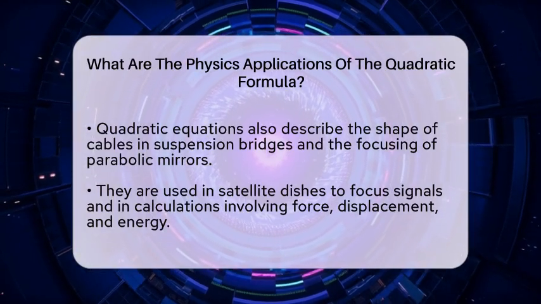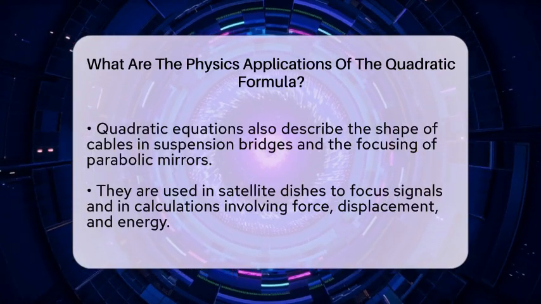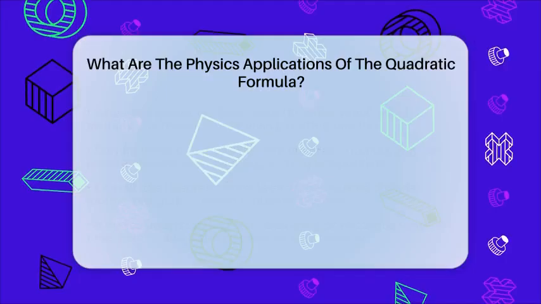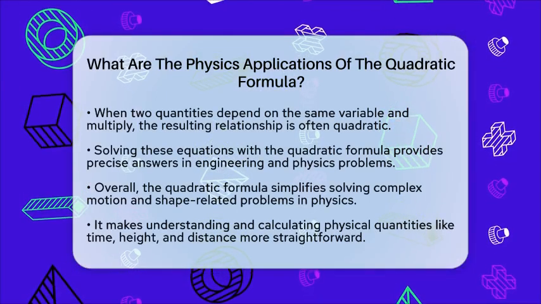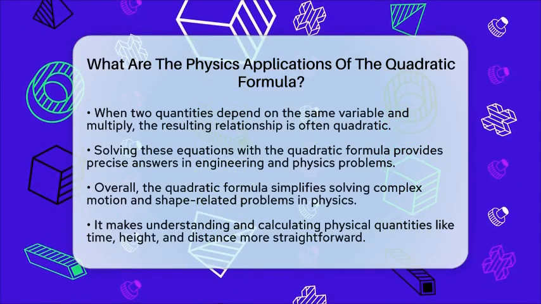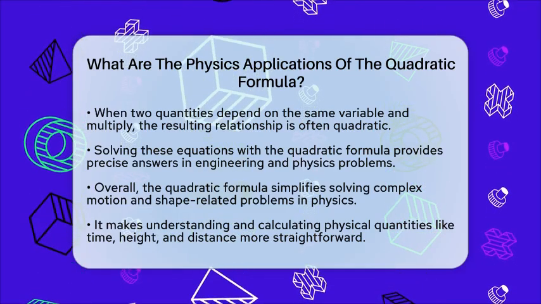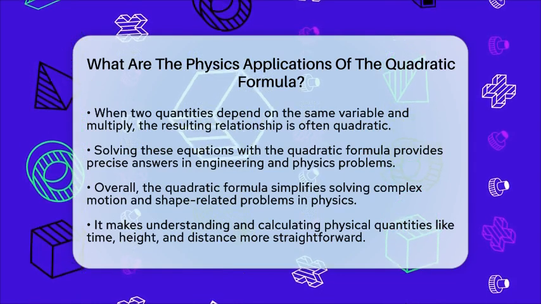When two quantities depend on the same variable and multiply together, the resulting equation is often quadratic. For example, calculating how long it takes for machines working at different rates to finish a task involves quadratic equations. Solving these with the quadratic formula gives precise answers.